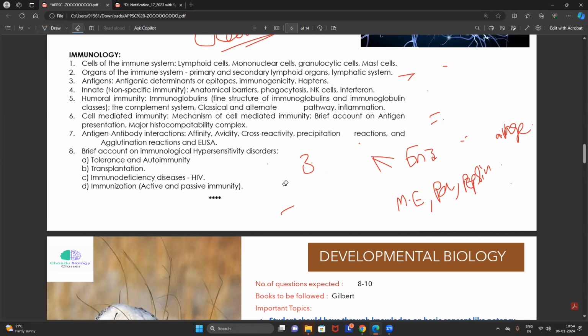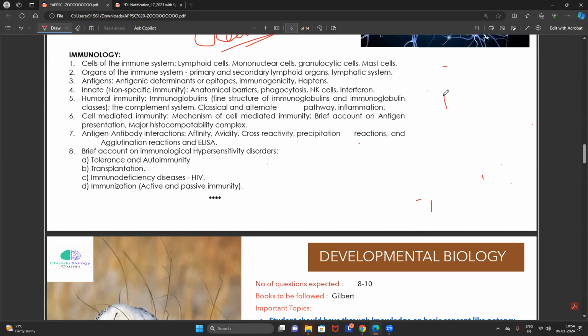Then, friends, a very, very important topic, which we call MHC, major histocompatibility complex. So there is type 1, type 2, type 3. Anyway, we know that type 3 is not actually related to type 1 and type 2. You know that very well.